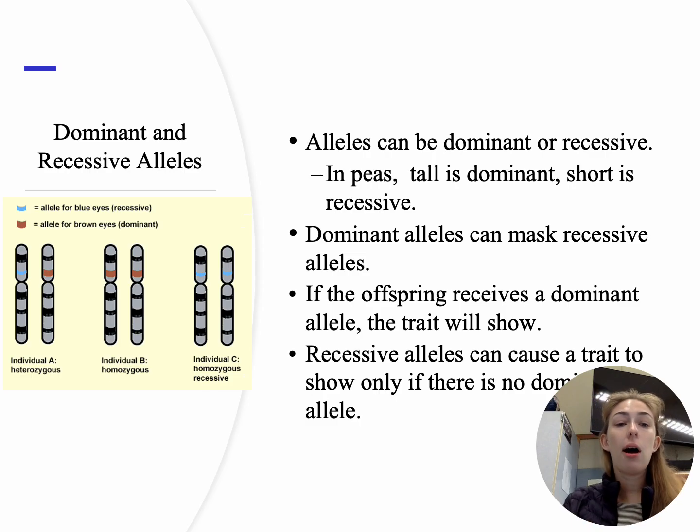Okay? If the offspring receives a dominant allele, it's always going to show. There's a couple of exceptions to that one, but in general, I want you to think dominant shows. Recessive traits can cause a trait to show only if there's no dominant traits.